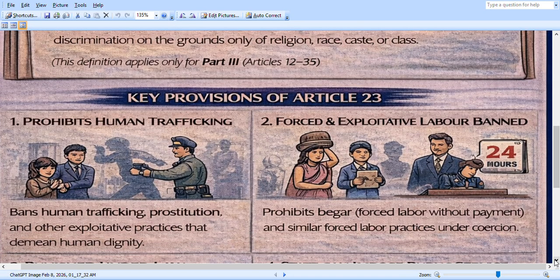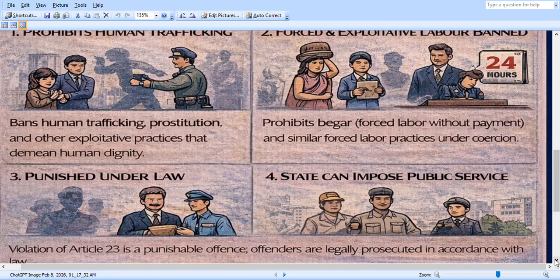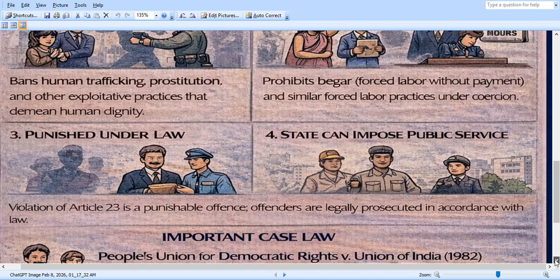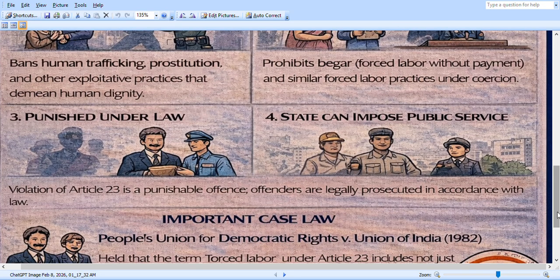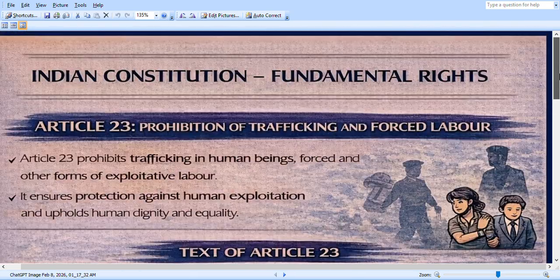Prohibition of human trafficking is one. Forced labor and exploitative labor banned and punished under the law, and the state can impose public services. Not only labor, like beggar mafia, but also prostitution comes under human trafficking. It is a punishable offense.